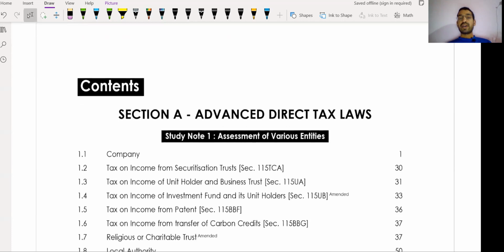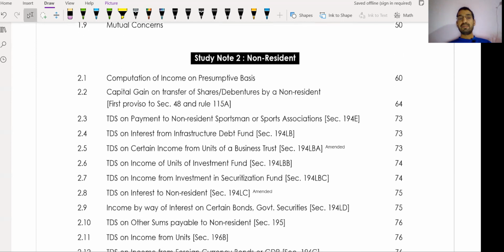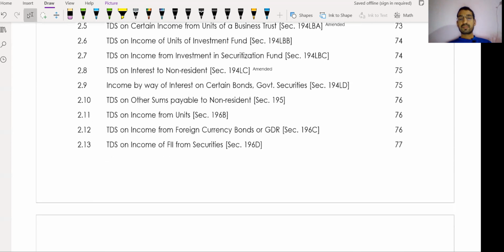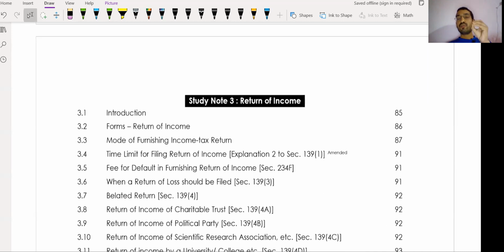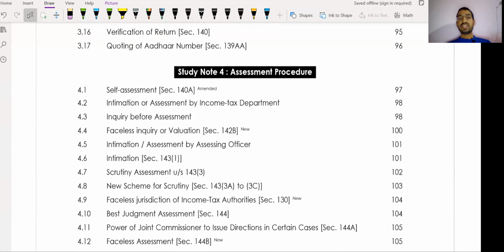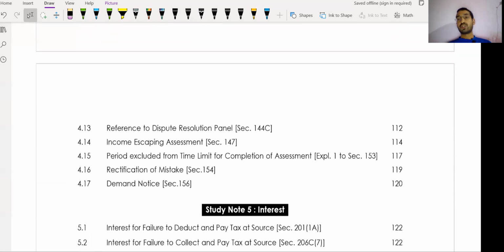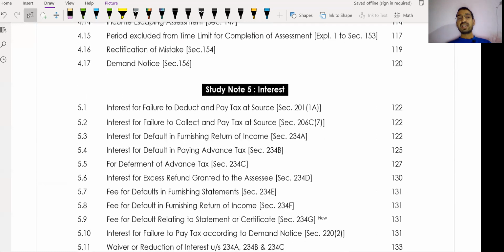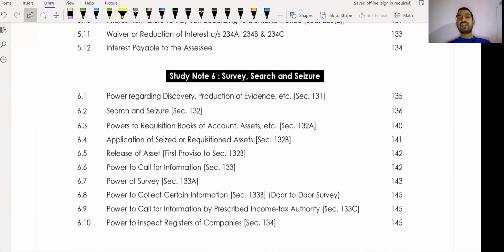Chapter 1, assessment of various entities. Yes, very important, especially non-resident. You can read it one or two times. Return of income, two or three times. Mostly MCQs will come from return of income. Assessment procedure: you can read it, as MCQs, 2 or 3 mark theoretical portions or case study based questions will come from this. Search, survey, search and seizure: 3 to 5 marks or 1 or 2 marks from MCQs.